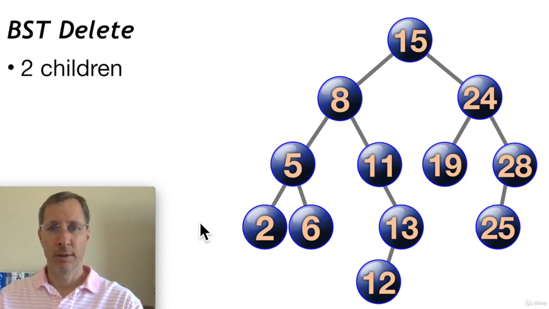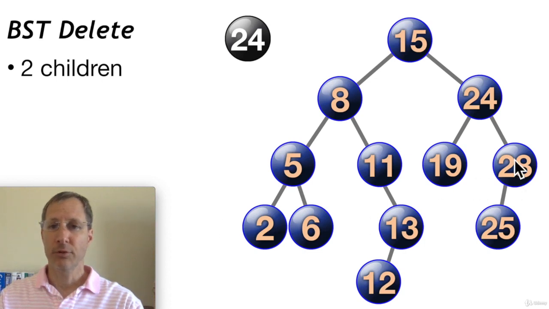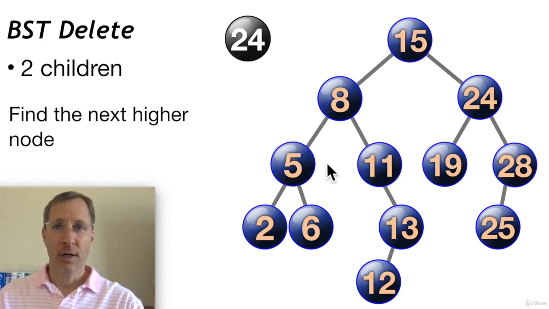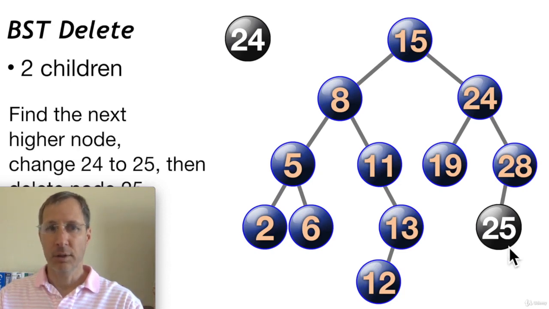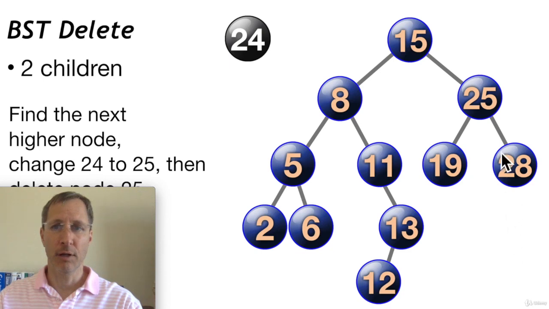And then if you have two children, that gets a little trickier. Let's say we want to delete the 24, and we can see that 24 has two children. We find the next higher node. In order to do that, we descend down 24's right subtree and then all the way to the left. Here we get to 25. If it was a much larger tree, it'd be the same operation: you take the right subtree and then the leftmost node in the right subtree. Here it's 25. So the operation is to basically swap places, the 24 and the 25, and then we can delete the 24. We put the 25 where the 24 was, and we delete the 24.